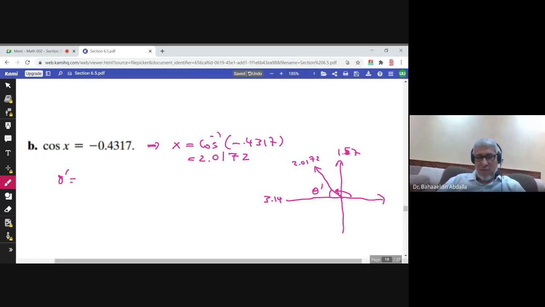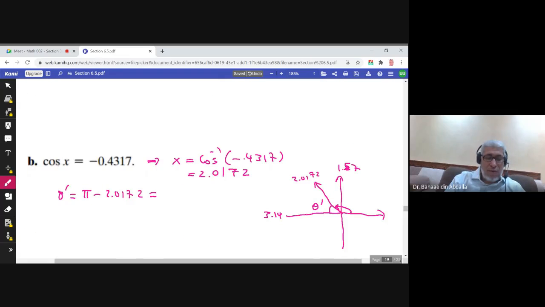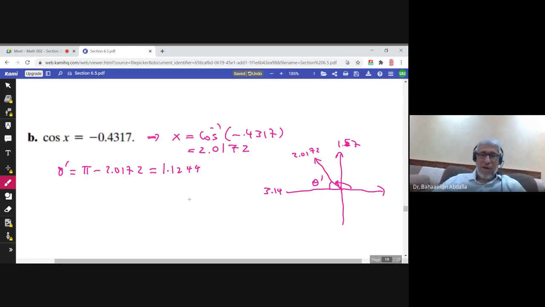So what is theta prime? What is the reference angle? It is pi minus 2.0172. So pi minus 2.0172 is 1.12439, so I'll make it 1.1244. So this is my reference angle. Now cosine is negative, so my solutions should be in this quadrant and in this quadrant.